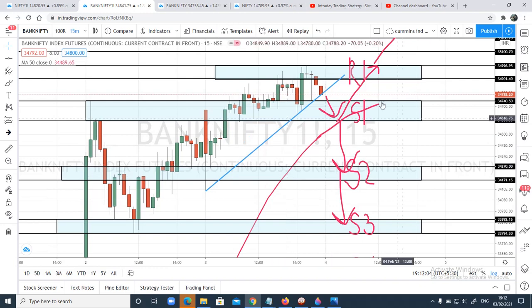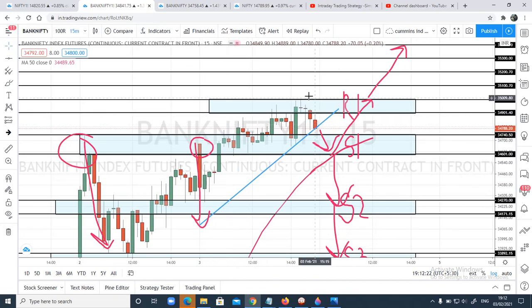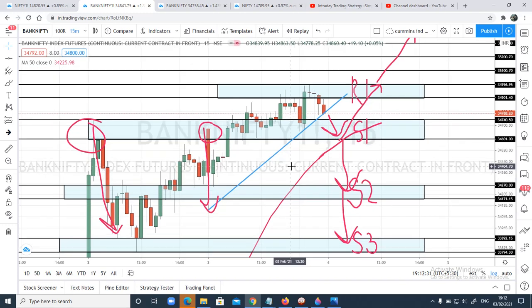Now, what is the reason I'm saying the S1 zone is important here? Again, the same thing you can see here. Previously, we had seen a rejection also in Bank Nifty. And today as well, it was a gap up and it was a rejection. Once it broke this zone, it started moving up, though the momentum was not so big. But for tomorrow, in case it breaks today's high, we can see some good momentum on the upside, and today's low will be a key level for a downfall in Bank Nifty.